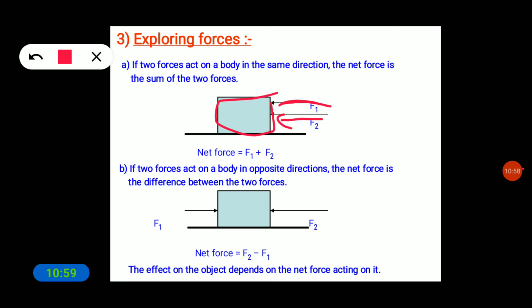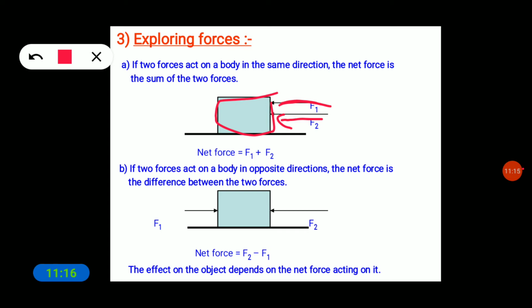So if two forces act on a body in the same direction, the net force is the sum of the two forces. By adding the force we can change its position.